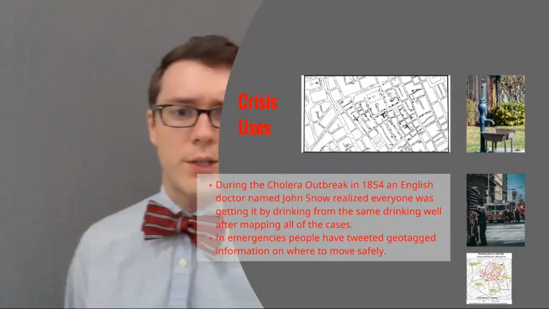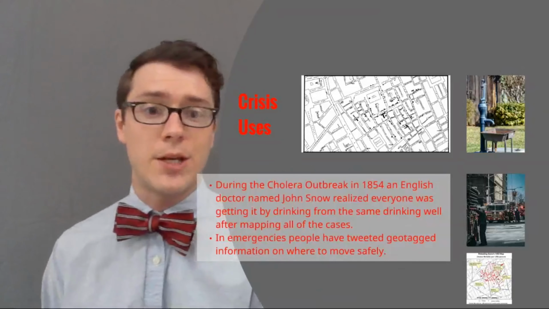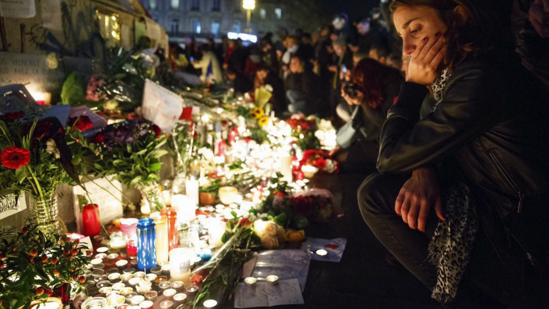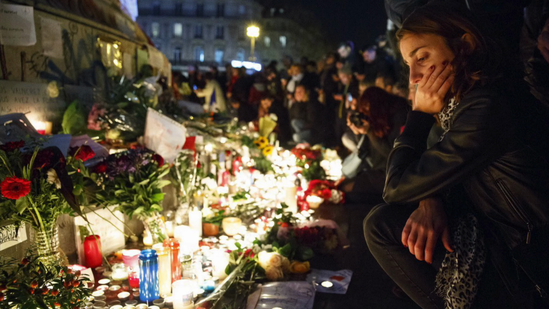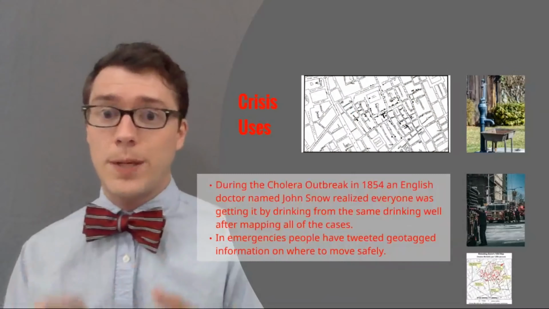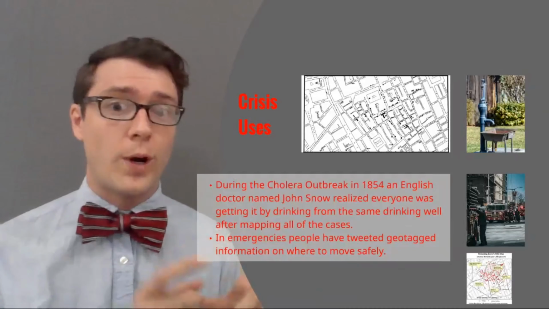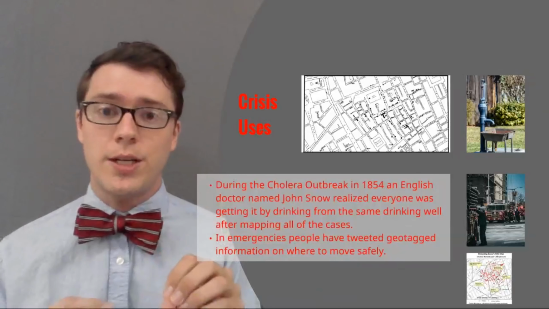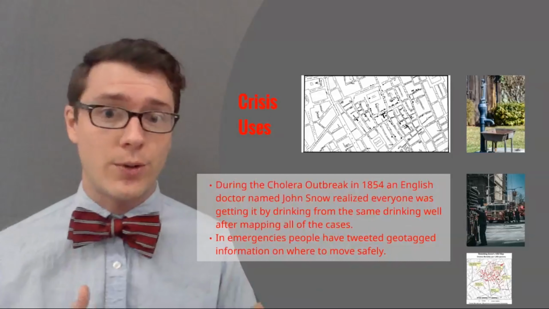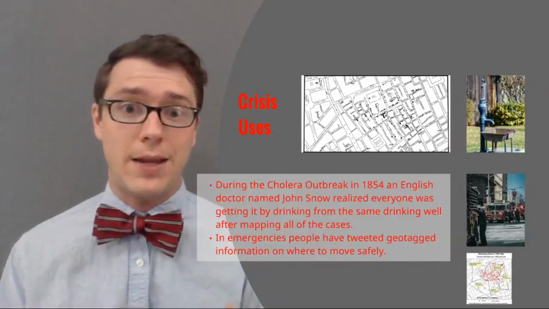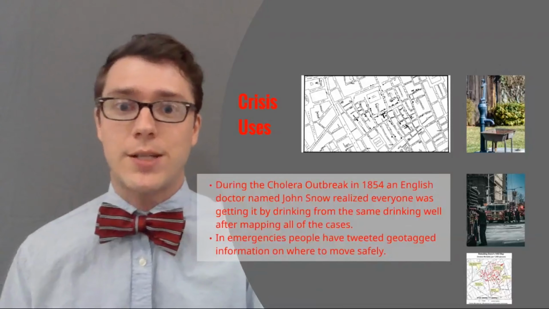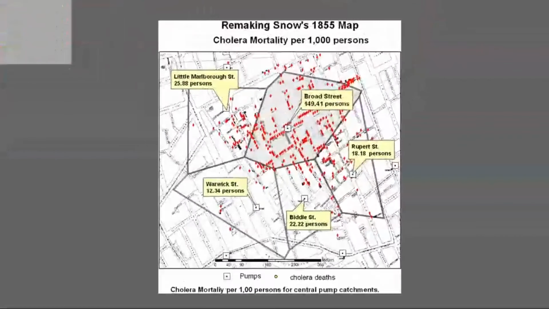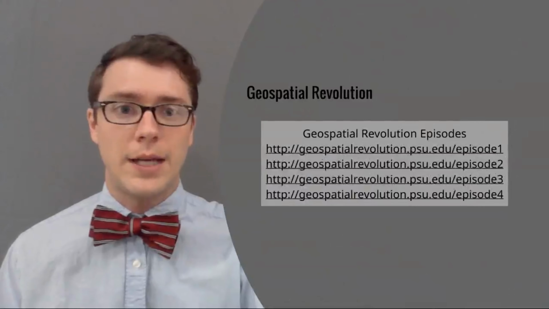Another way that this is used is in emergencies. People have tweeted out geotagged information on where you can move safely. Sadly, in Paris in November of 2015, there were terrorist attacks during football matches that put these tools to the test. There were people able to live tweet and show videos of where they were. They used the geotagging technology, and it helped other people understand what streets not to go down or to help loved ones find out that they were safe. So it's a really important thing in emergencies when we use this geographic data. And we're going to look at some cases of that in our assignment of the geospatial revolution. So again, that's John Snow. And these are the links that we're going to look at in a little bit.